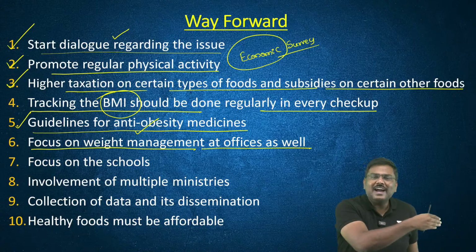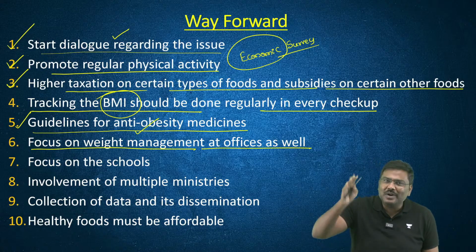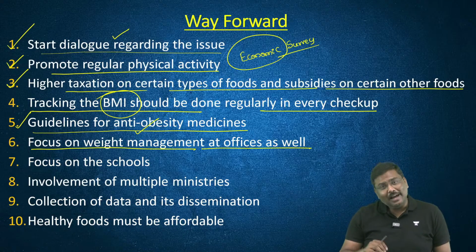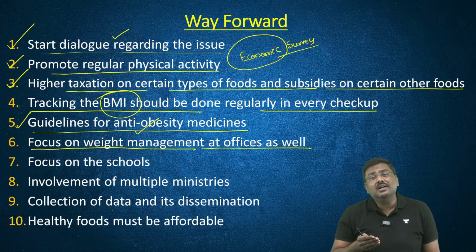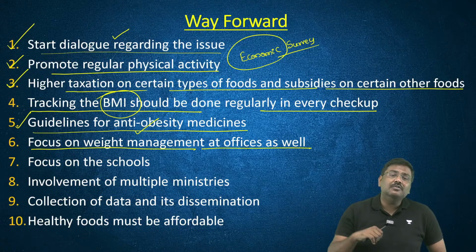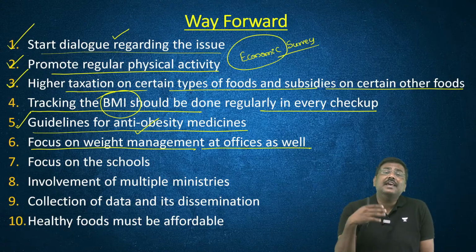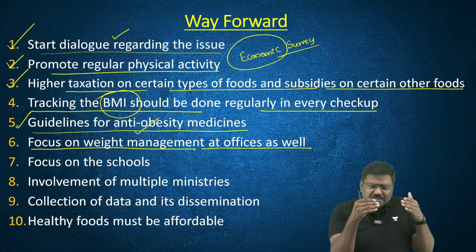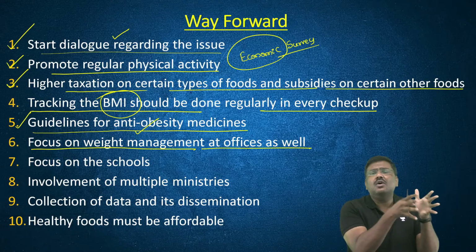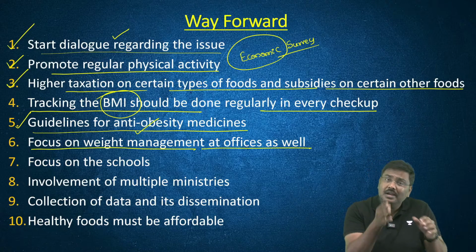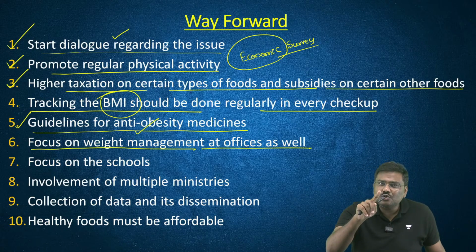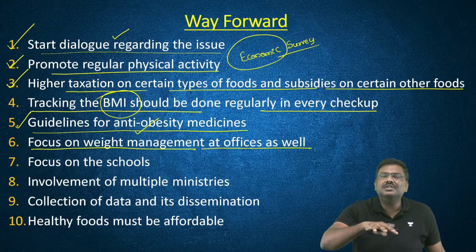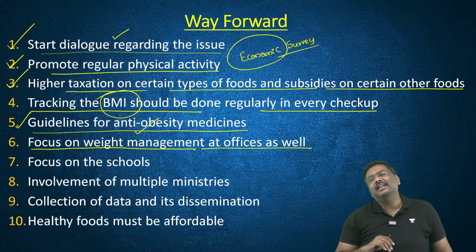And if you go by the Niti Aayog recommendation, now they are saying we should work at least 80 to 90 hours. And somebody will say you work 100 hours. And DOGE, the Department of Government Efficiency in the USA, will say you have to work 20 hours a week in the offices. So when you are spending so many hours in the offices, there has to be a particular methodology to control your weight there itself.